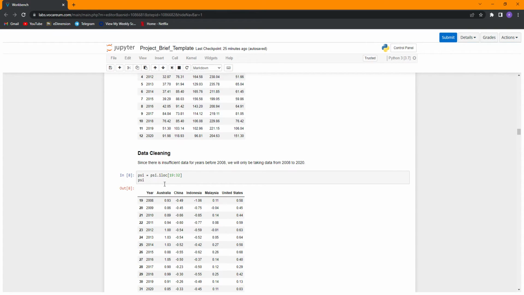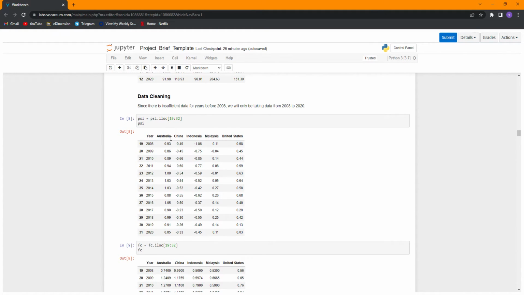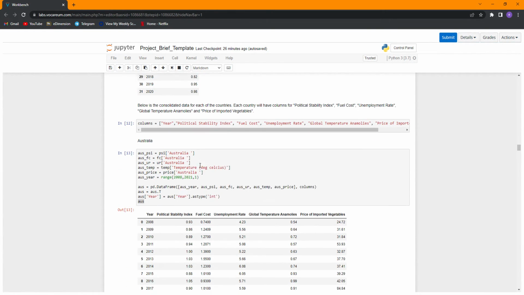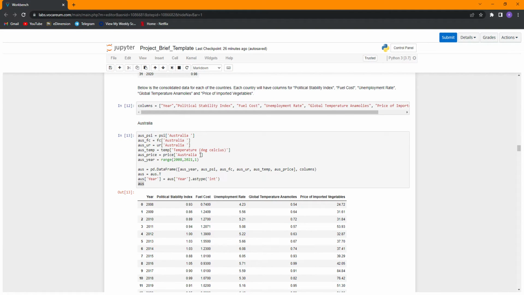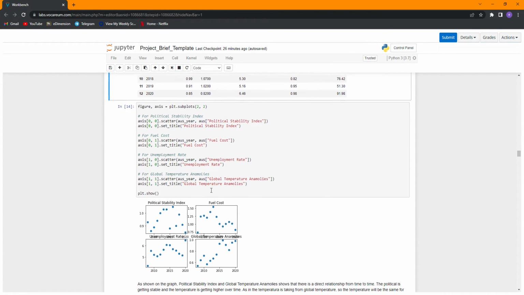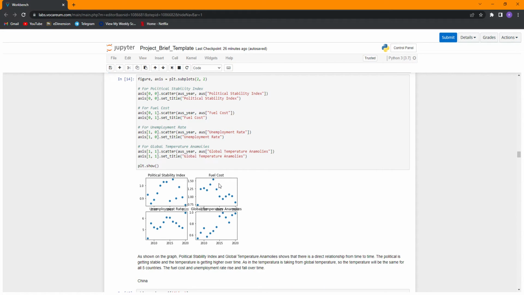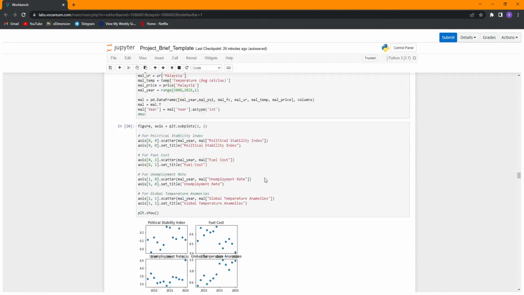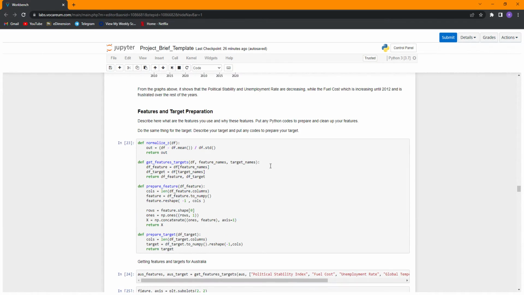For data cleaning, we observed that there is insufficient data for years before 2008, hence we only take data from 2008 to 2020. As shown, we are just filtering out the ones we want with the ranges. Subsequently, we consolidated the data frame based on country. Here AUS has all the different dependent and independent variables. We then plotted the external factors against the years to understand how the data varies over the years. We did that for all five countries to better understand what we're working with.